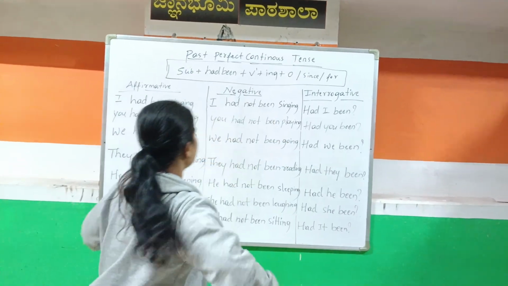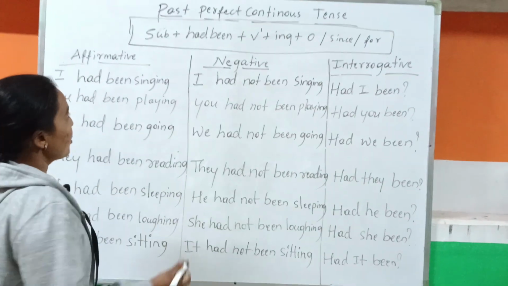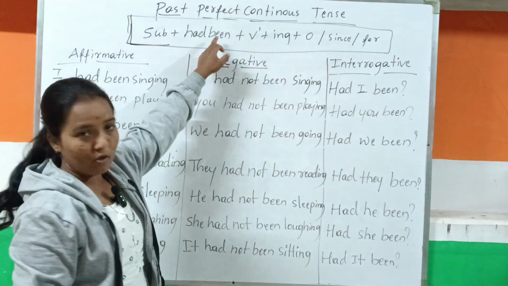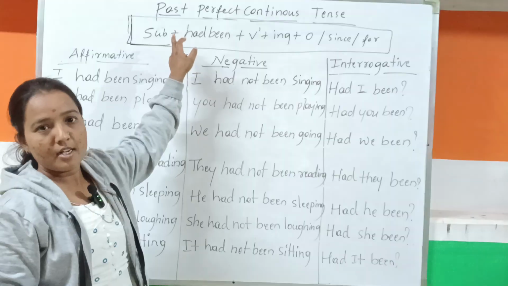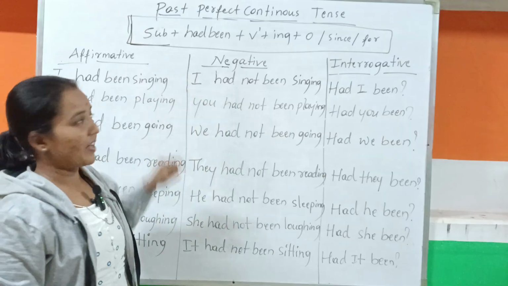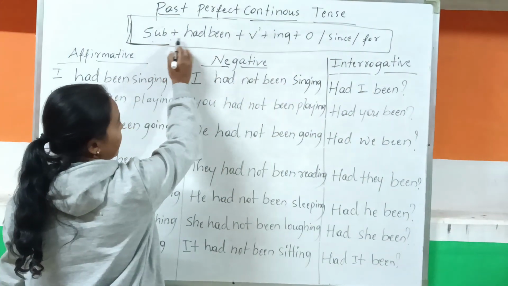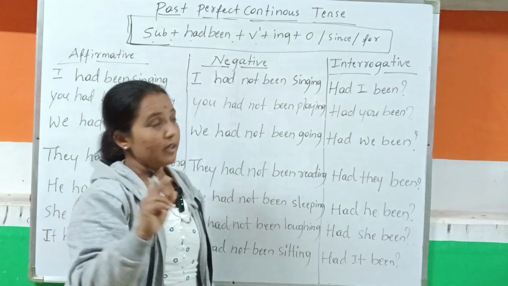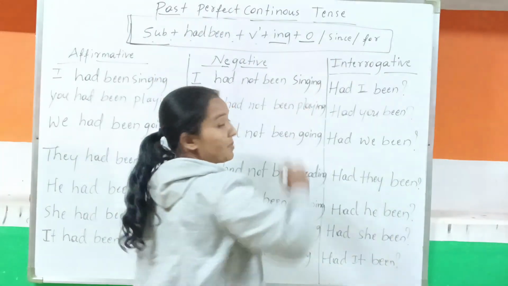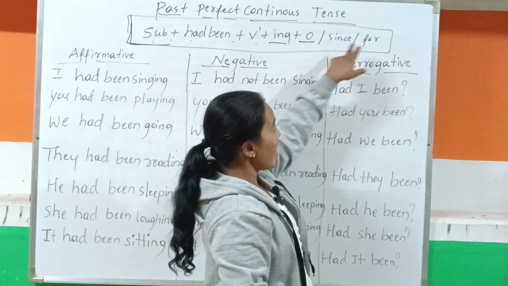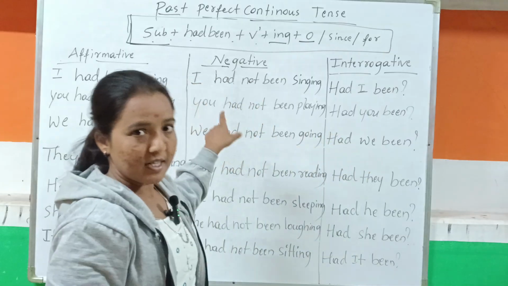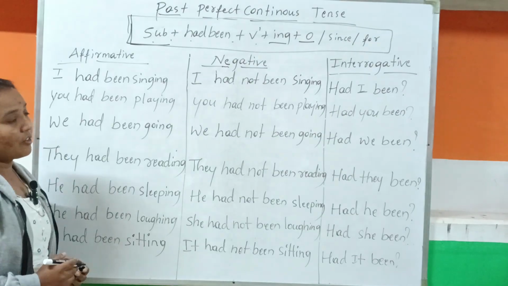So let us go with the structure. Here we have a structure. What is the structure? The structure is subject plus had been. We already know that had is an auxiliary verb used in the past perfect. So: subject plus had been plus verb one plus ing, and the object. Sometimes we add since and for in the sentences, whichever sentences come with the past perfect continuous tense.